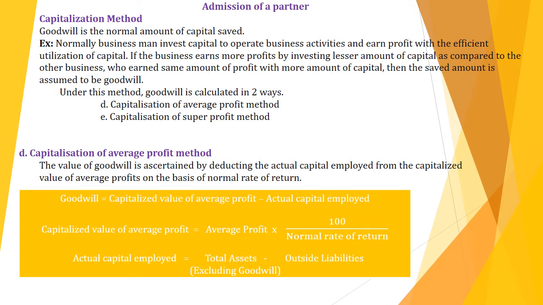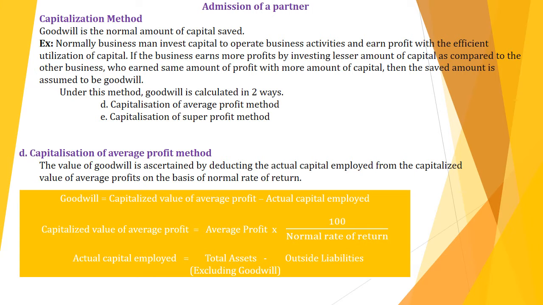So far I had discussed with you how goodwill can be calculated under various methods. In the first three methods I discussed with problems, that is simple average profit method, weighted average profit method and super profit method. Got it? In this video I am going to discuss two more methods, that is capitalization of average profit method and capitalization of super profit method.